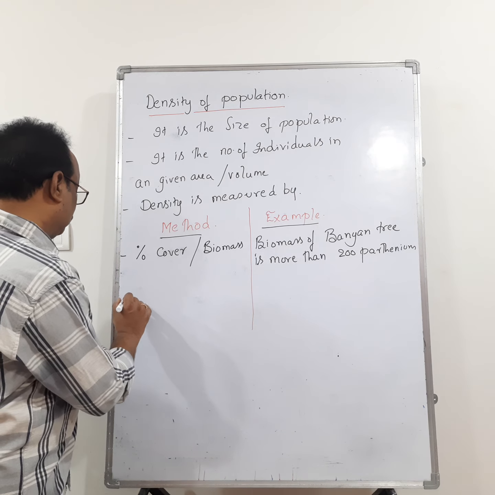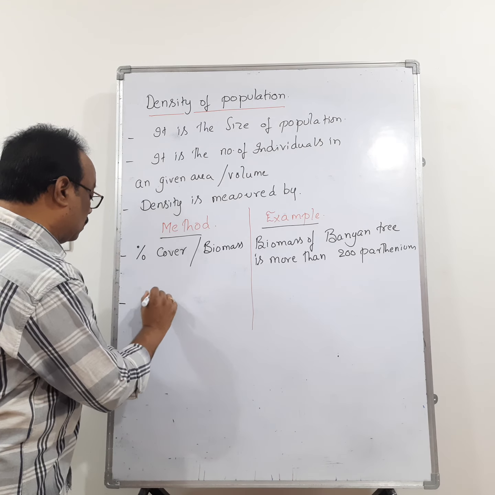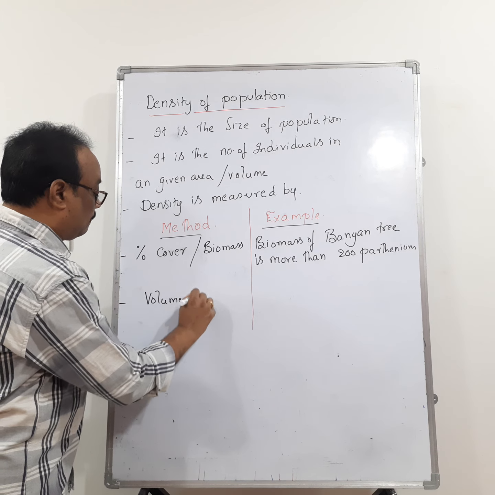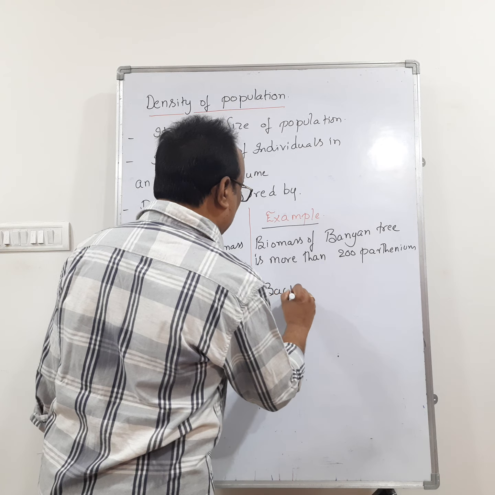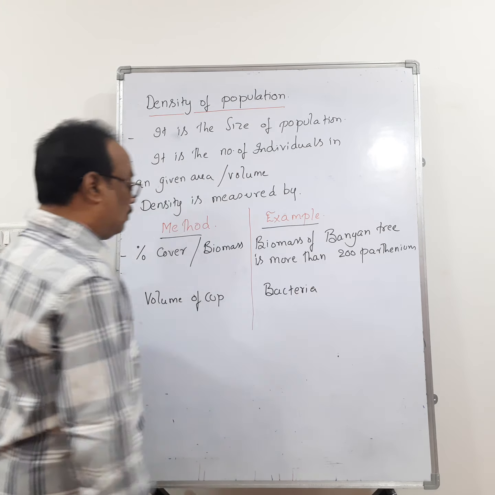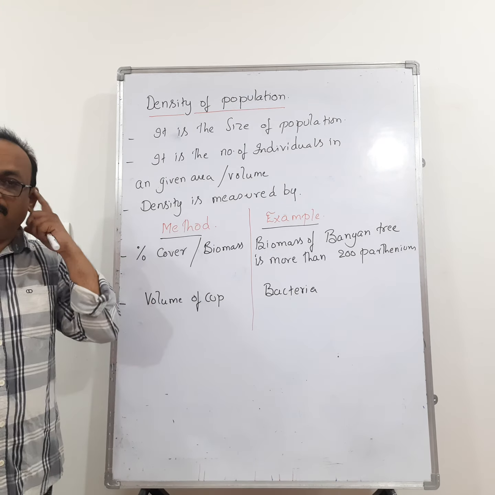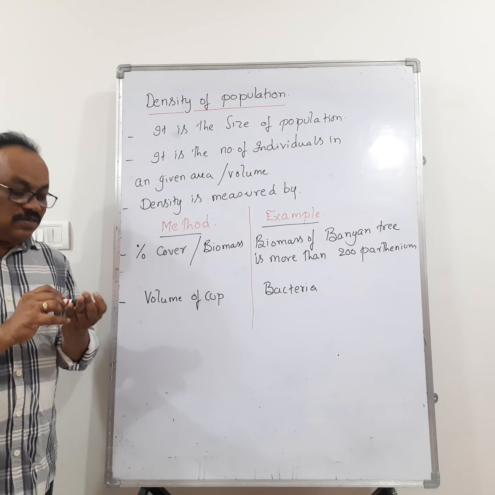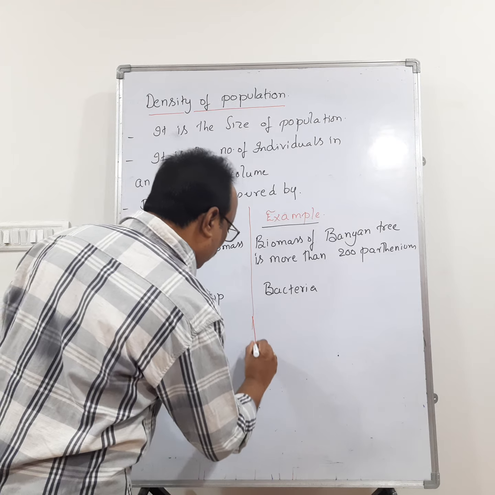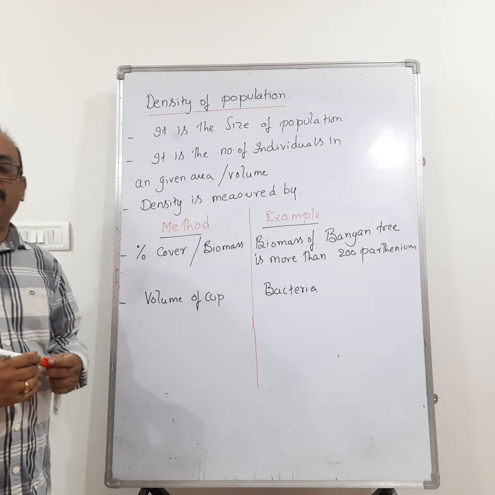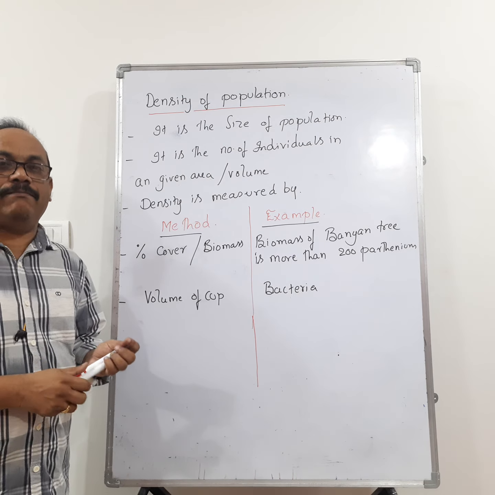Second, the density of bacteria can be measured by its volume present in a cup. If you take the bacteria in a cup, the volume of that cup indicates the density of bacteria.